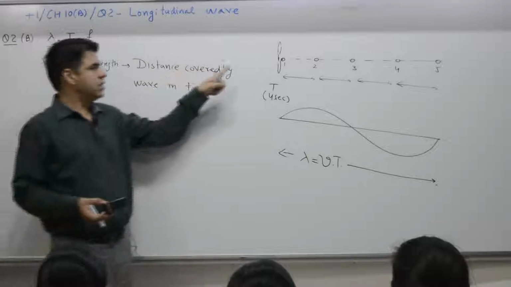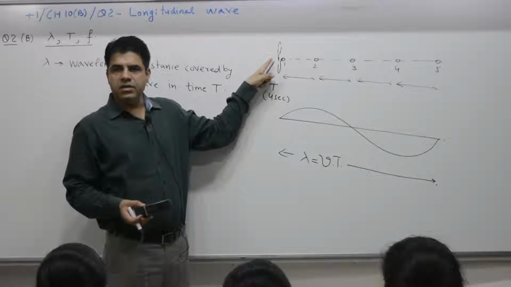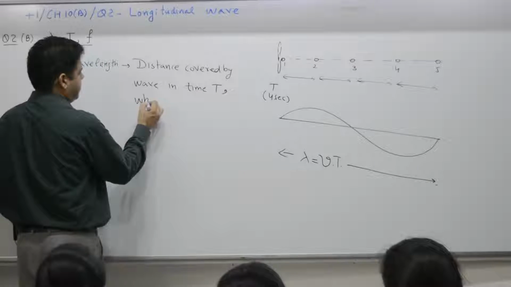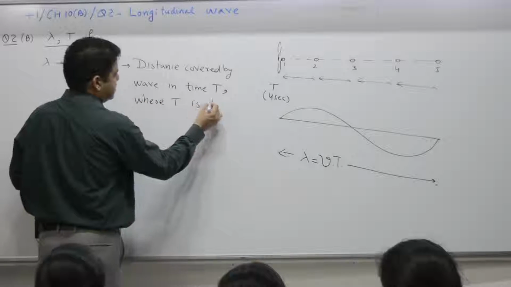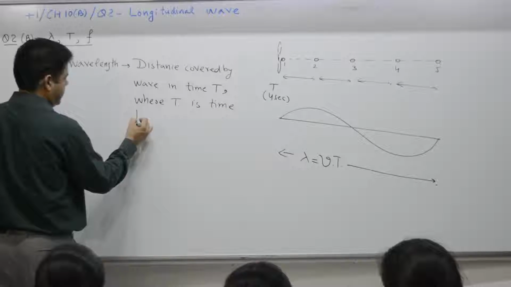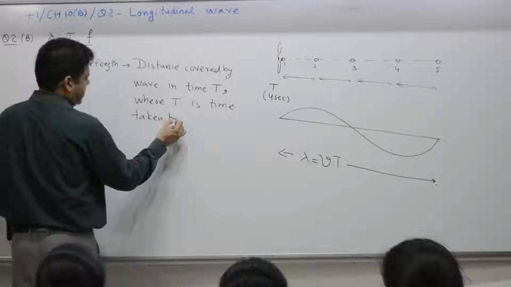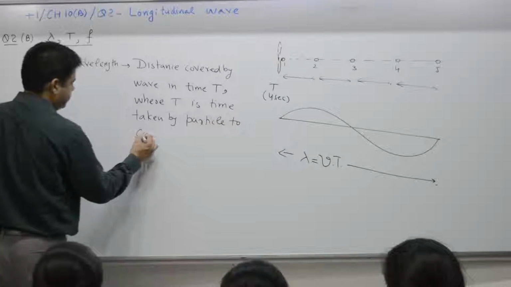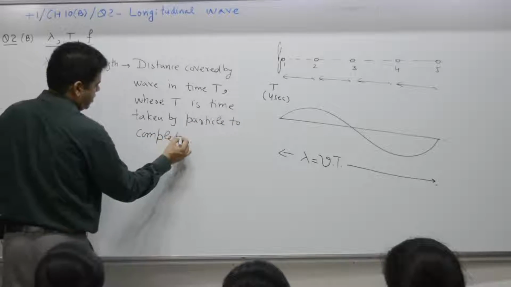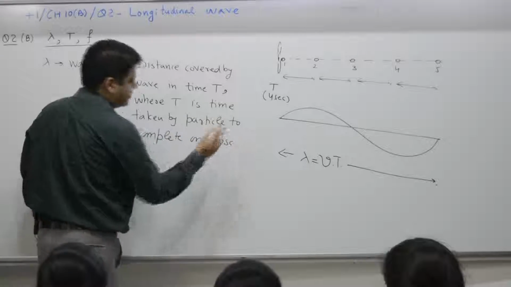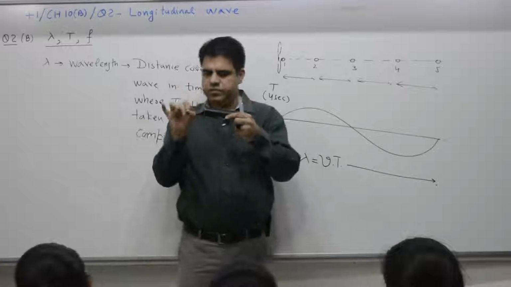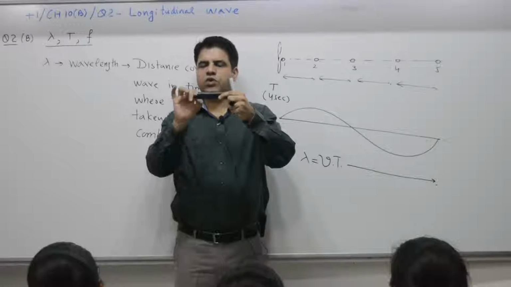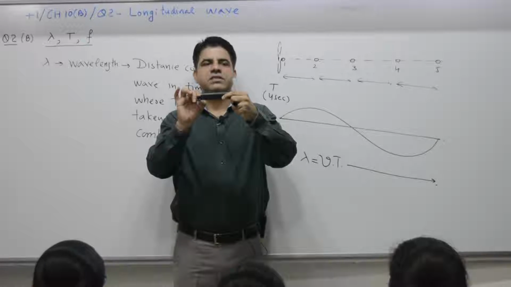T is what? The time taken by a particle to complete one oscillation. This particle takes 1, 2, 3, 4, 4 seconds to complete one cycle.